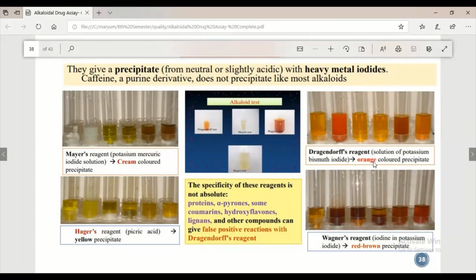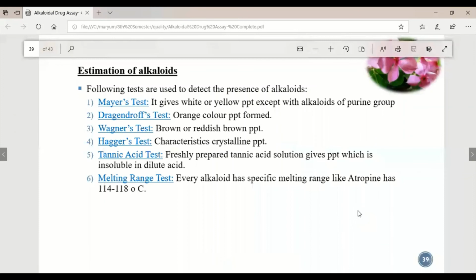And then the Dragendorff's orange color precipitates. Here we can see the orange color precipitates, which show the presence of the alkaloids. And we use potassium bismuth iodide in the Dragendorff's reagent. In the Wagner reagent, we use iodine and potassium iodide. And here is the red-brown precipitate, which shows the presence of the alkaloids.